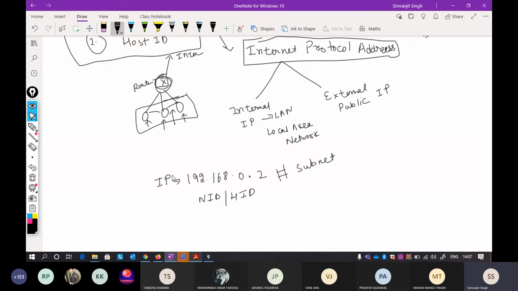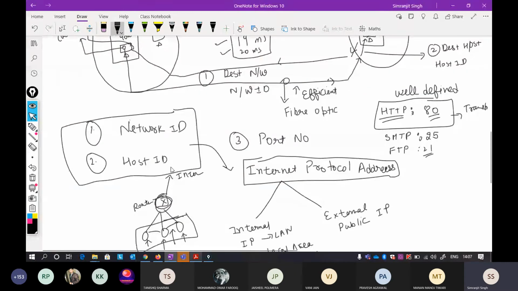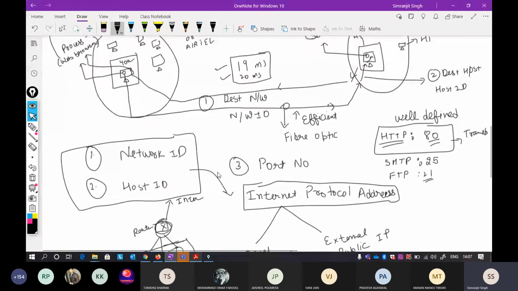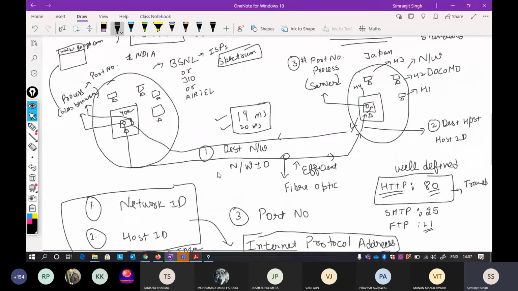Now there is another thing. You have seen what exactly an IP address is, and you have seen an example of an IP address. But mostly when I fire up a browser, I do not write this particular IP address. I only write www.google.com. This www.google.com is also an IP address, but it is not in numeric form.